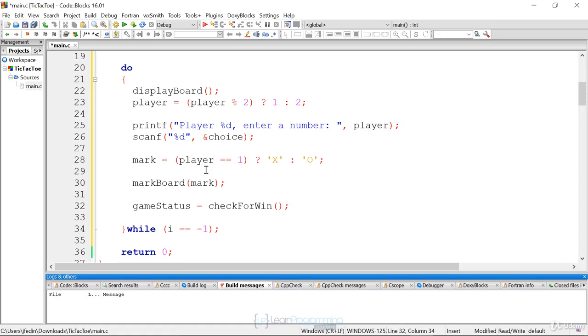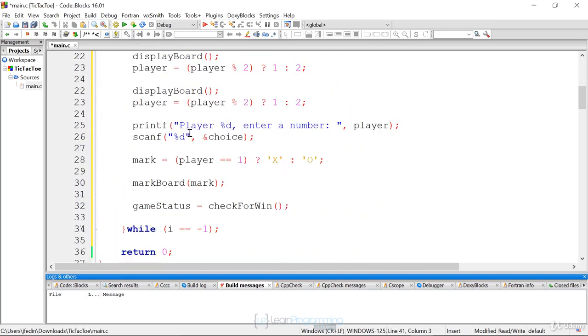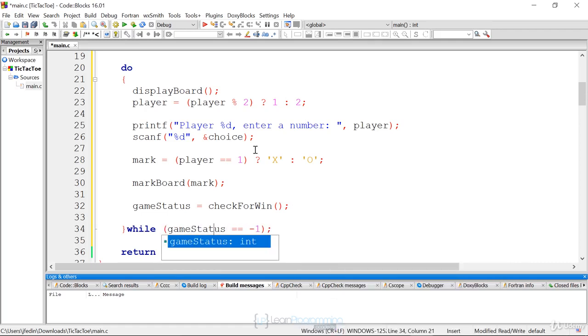A 1 if you win. Well, actually, let me remember. Check for win returns a 1 if the game is over with a result, -1 if the game is in progress, 0 if it's over with no result. So now that we stored game status, we'll also want to change the exit condition of the loop. If the game status is equal to -1, we'll jump out of the loop.